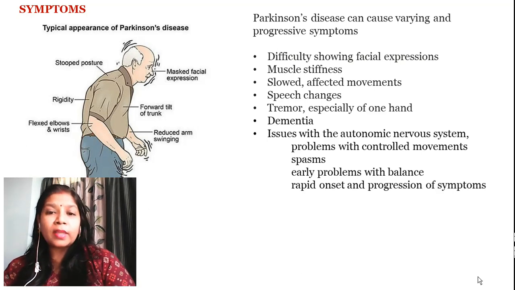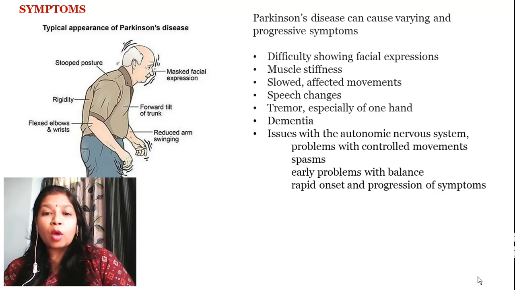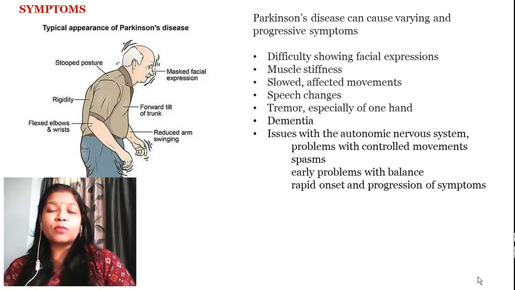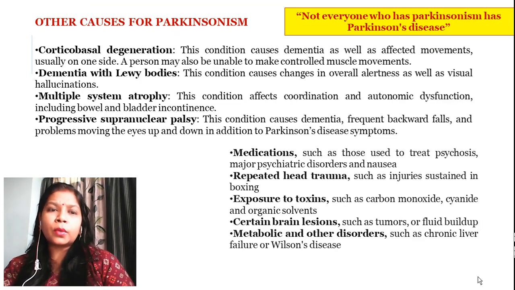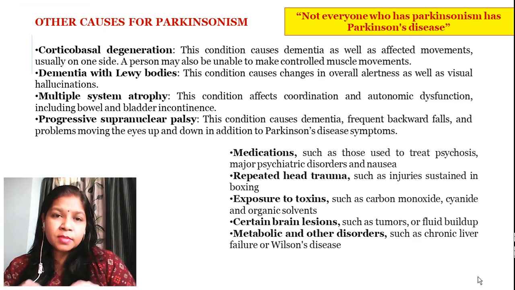Now along with this, there can be some other symptoms, like problems with the autonomic nervous system or problems in the balance of the person, and this rapid onset and progression of the symptoms will lead to Parkinson's disease.